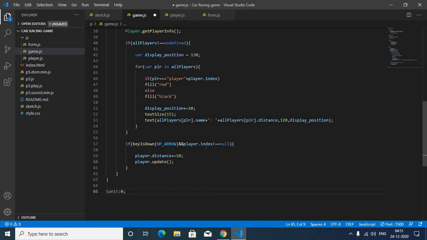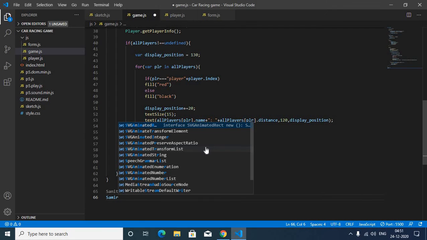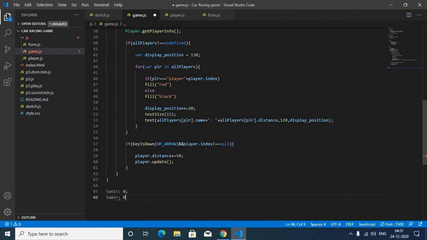Okay, there will be one space also, like this. For me, and if any of you are Samir, then it will be displaying like this.